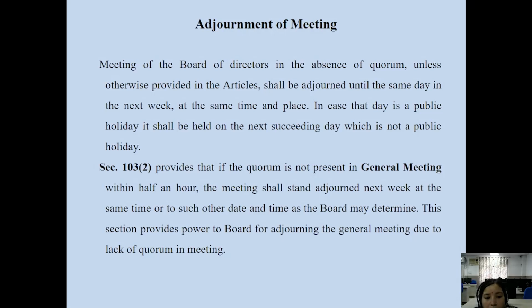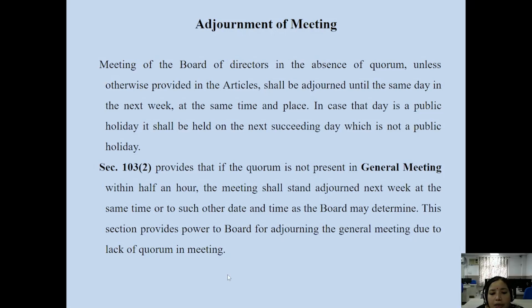This section provides powers to the board for adjourning the general meetings due to lack of quorum. This section gives the board of directors of the company the right that if members are not present within half an hour of the meeting, we can postpone our meeting to the next week, same time, same place, or as the board decides for the time and place of the meeting.